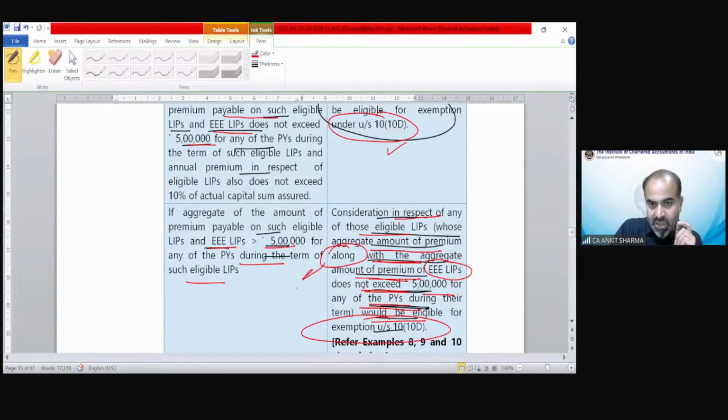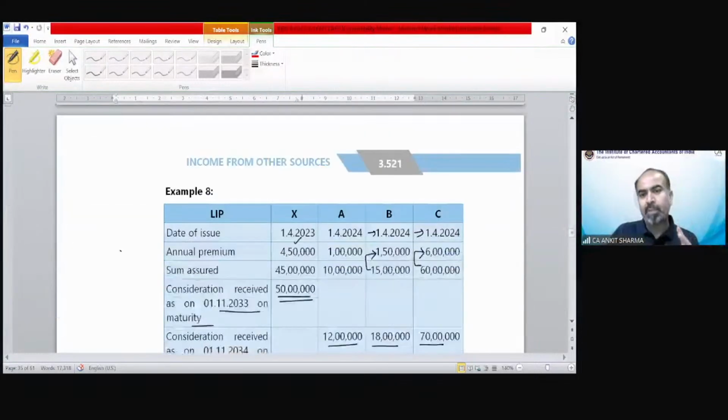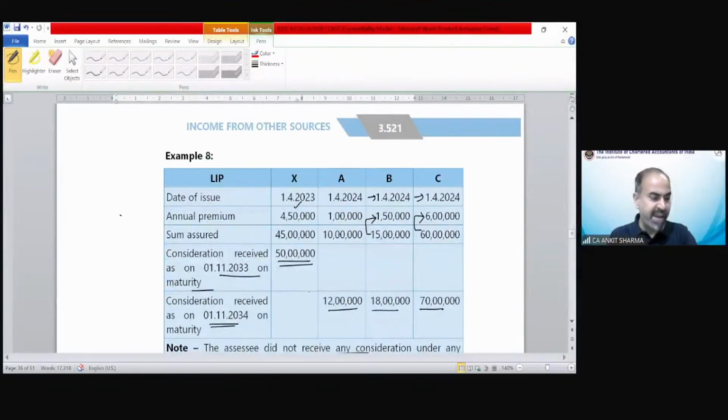Please focus on this word, along. So now we need to check the premium amount of the eligible exempted earlier LIP as well as the eligible LIPs. We will understand with the help of an example. So read it very carefully. We will solve the example one by one.